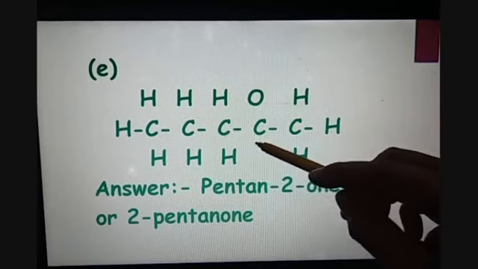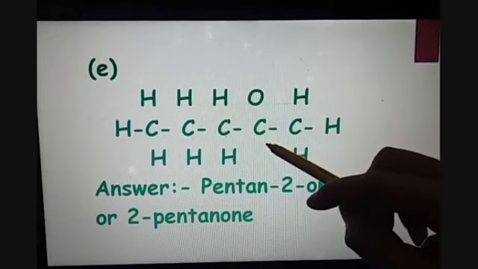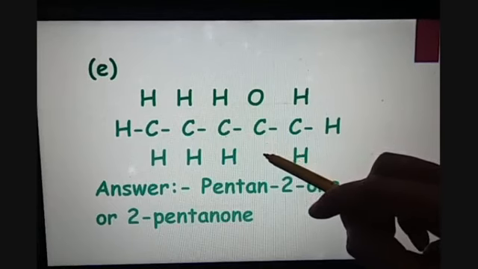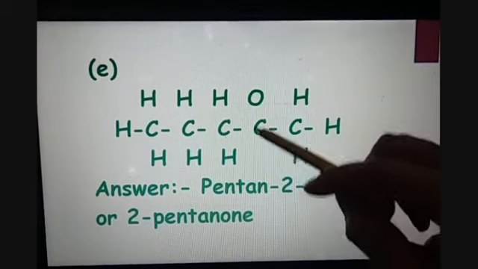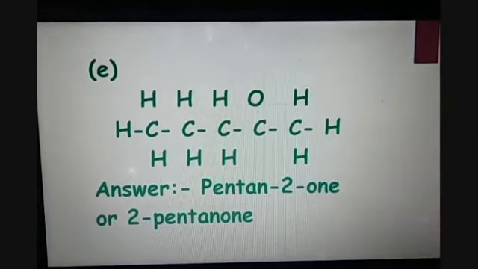But as this is a non-terminal functional group, that means it will always come in between the alkyl chains. So there is a need to mention its position in the IUPAC name. So you can see here that we have 5 carbon atoms. So it will be a pentane chain. Parent chain will be pentane.